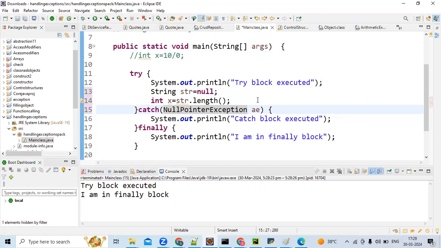Now can you tell me, Jayashree, what is the output here? Try block executed, then I am in finally block, then catch block executed. No, try block executed, then catch block, then finally.